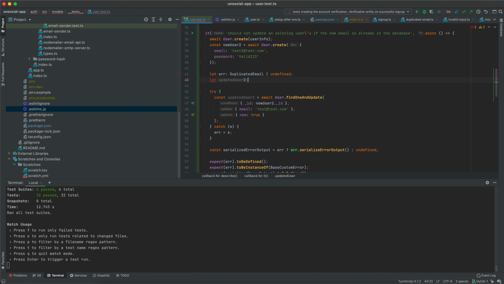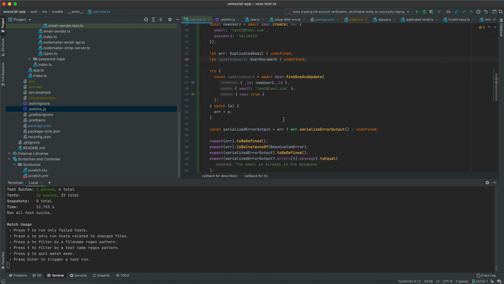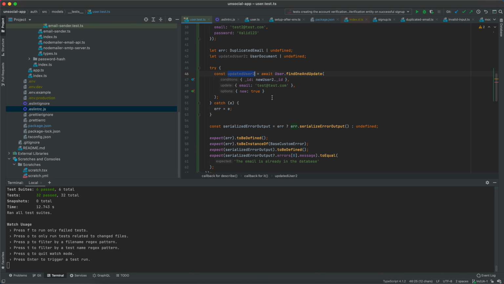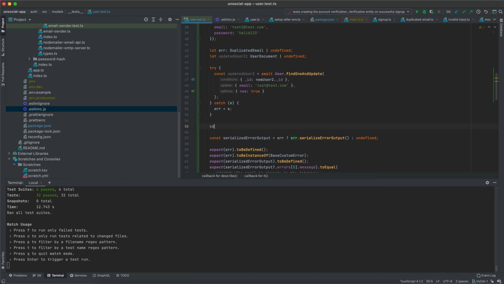So I'll just write it like this, and I will say let updated user2, which is going to be of type, I believe, user, right? A user document or undefined. Exactly. So just for the sake of curiosity, we could console.log this updated user2.